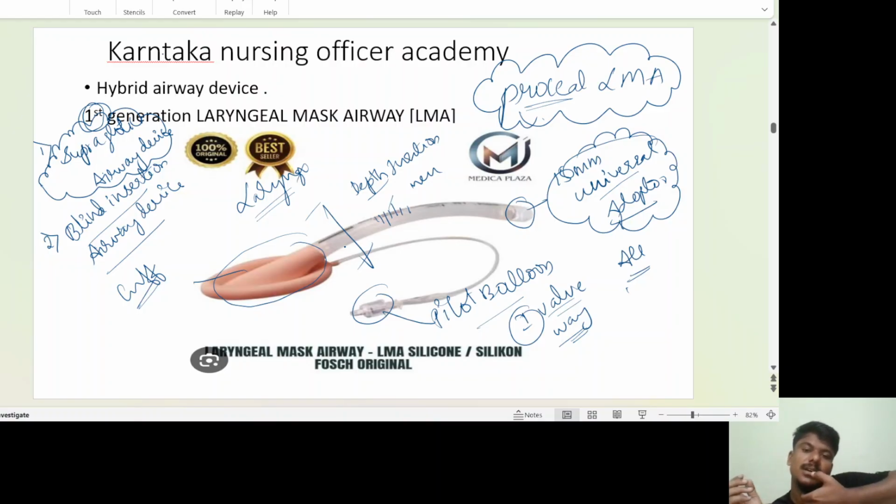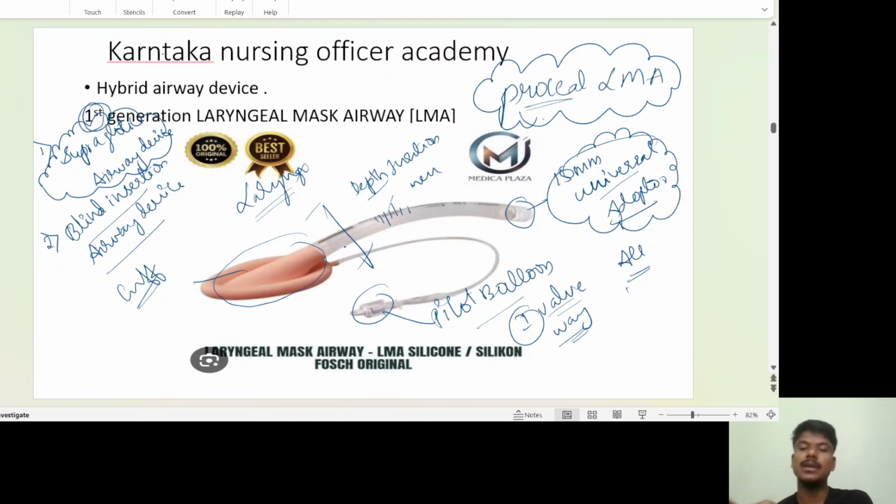Now you open the mouth, put your thumb inside the mouth, and open that mouth, and you insert the tube inside the mouth. Advance until you feel the resistance. After you feel the resistance, you have to stop and inflate the pilot balloon thoroughly, so that the cuff will be sealing over the supraglottic opening. It's going to sit on the supraglottic opening.